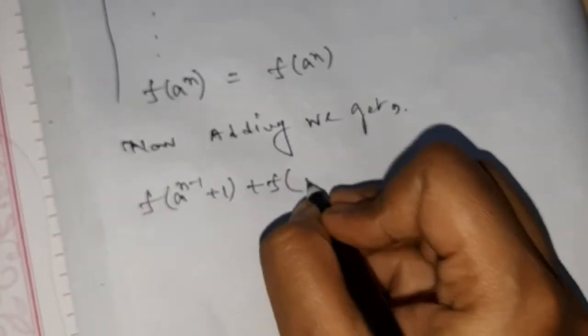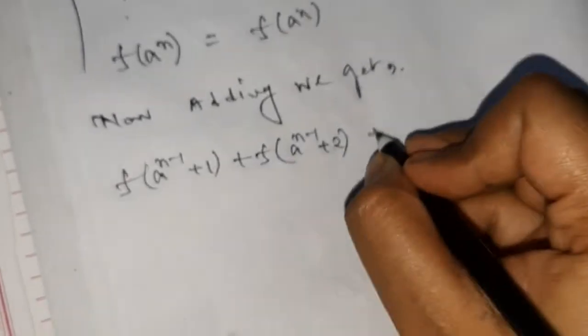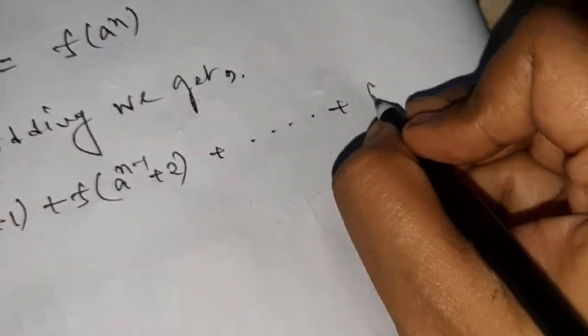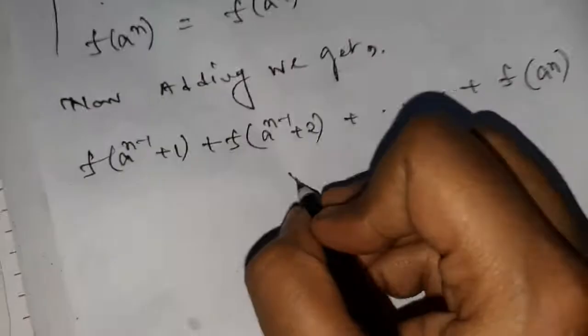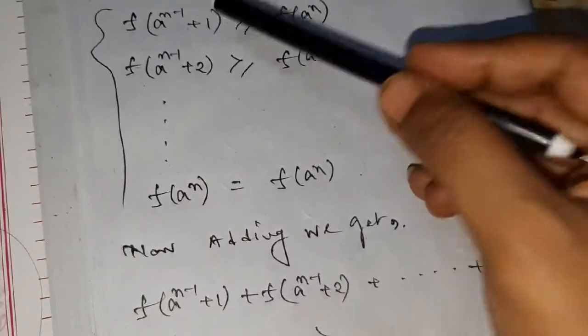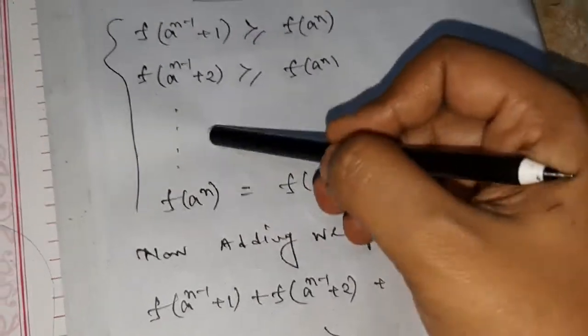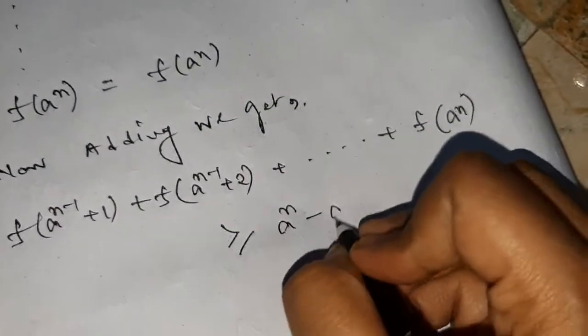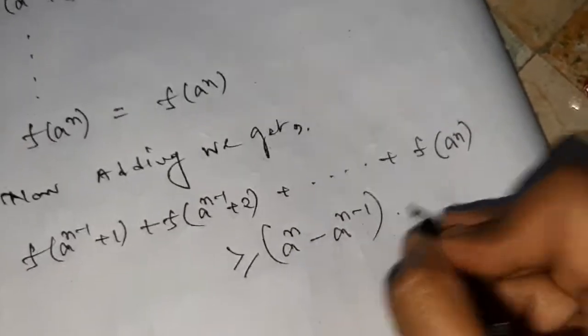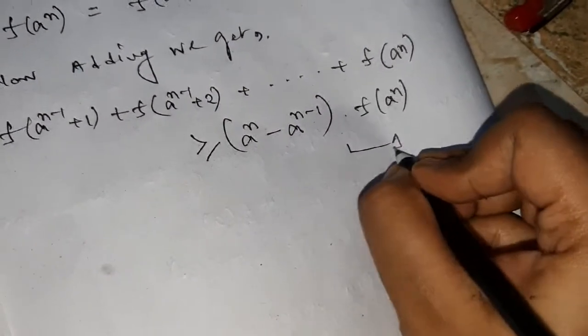f of a to the power n minus 1 plus 1, plus f of a to the power n minus 1 plus 2, plus ... plus f of a to the power n, is greater than or equal to, how many times f of a to the power n occurs? Because you have to know how many terms there are in this, and it is very clear that there are a to the power n minus a to the power n minus 1 terms. So it is greater than or equal to a to the power n minus a to the power n minus 1 into f of a to the power n from the right hand side. Okay, so name this relation as 1.